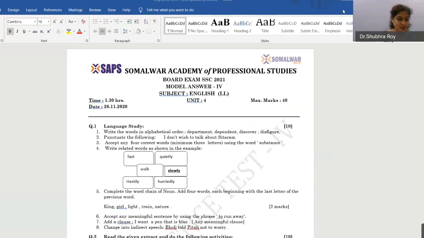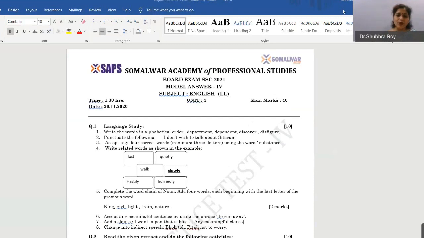Okay. So I want a pen that is blue. Change from direct to indirect. The direct speech sentence was, don't worry, Pitaji, Bholi said. Bholi told Pitaji not to worry. Since this is a negative imperative sentence, it's an imperative sentence in do not. Since it's a negative imperative, you start the sentence with not to, and therefore you write not to worry.